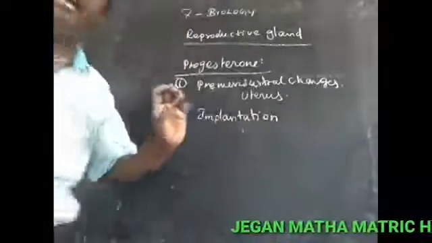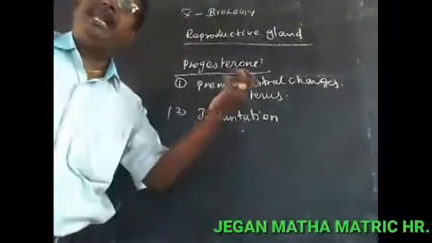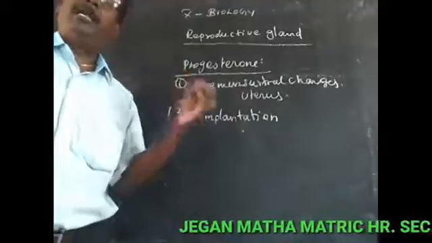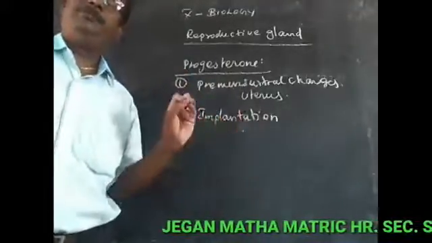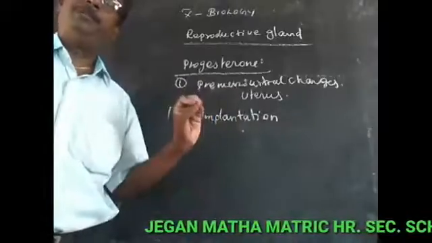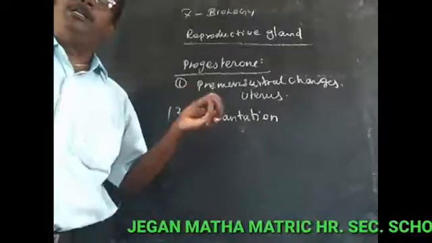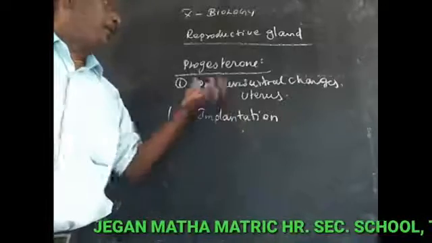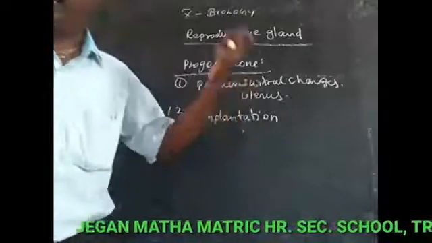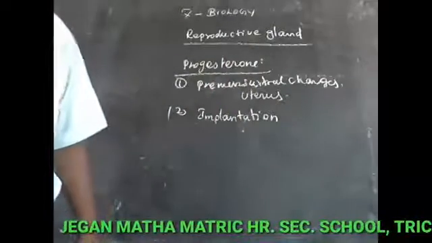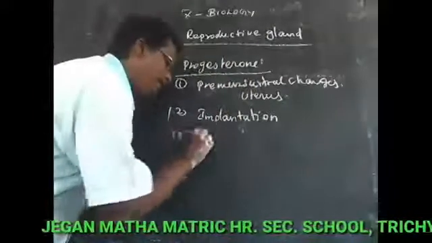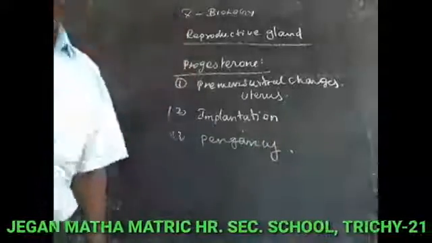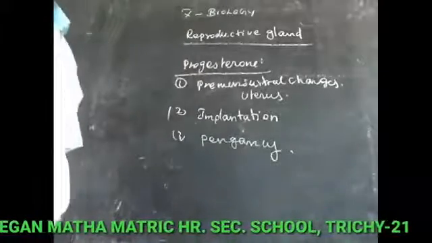What is the meaning of implantation? After fertilization, the cell develops into an embryo, and the embryo fixes in the uterine wall. The process is called implantation. The progesterone hormone plays a vital role in the implantation of the embryo. And the third point: to maintain the pregnancy.